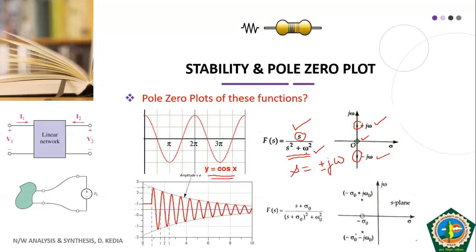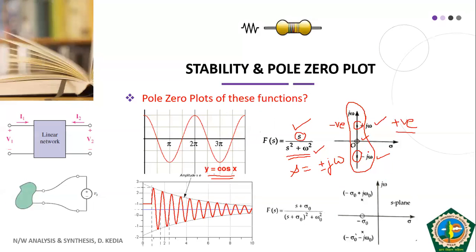In the previous slide I told you that we have the negative half of the S plane and the positive half of the S plane. And where is the boundary line? The boundary line is the j omega axis. On the left hand side of the j omega axis, or y-axis, we have the negative half S plane, and on the right hand side we have the positive half S plane.